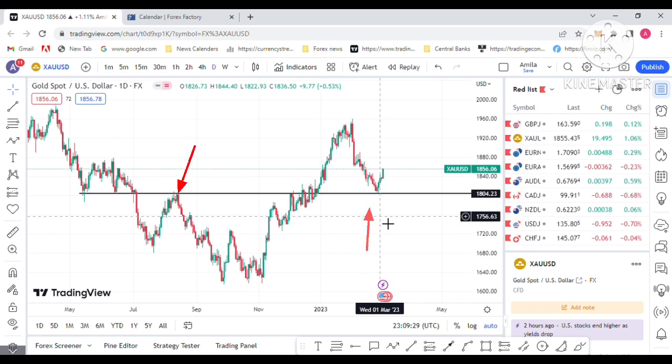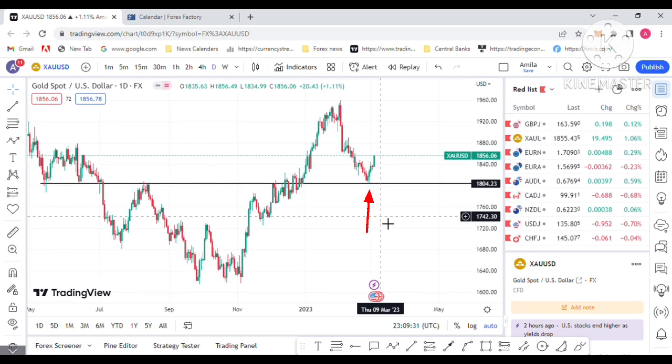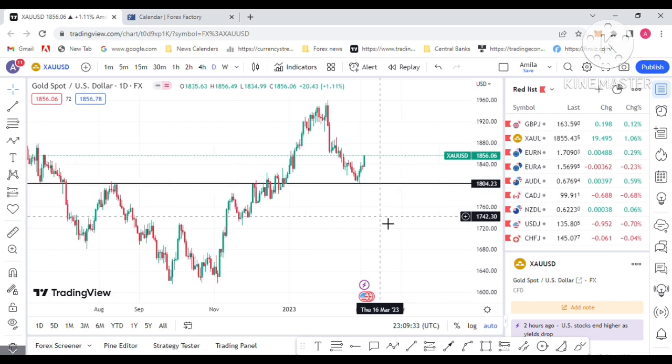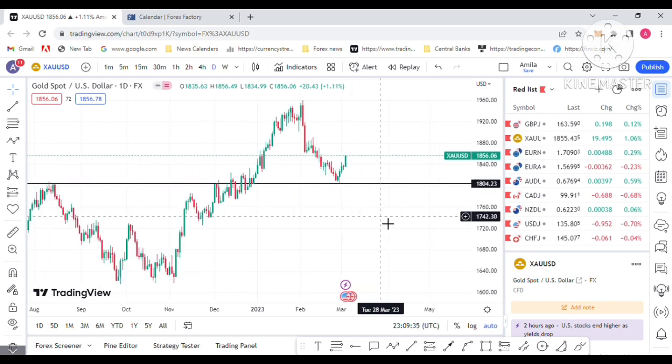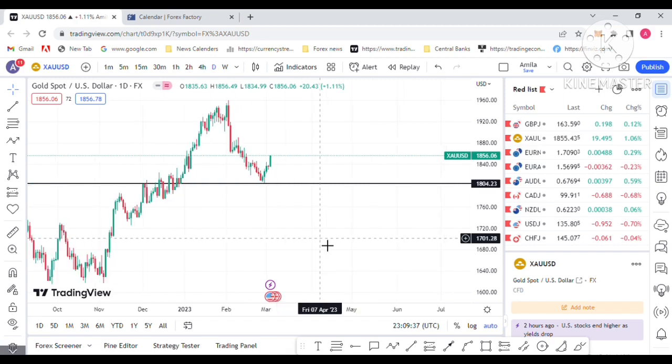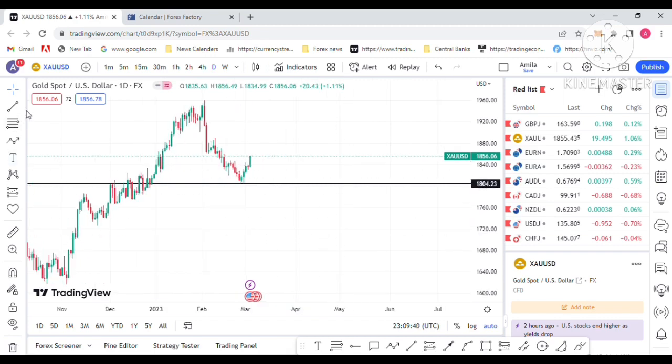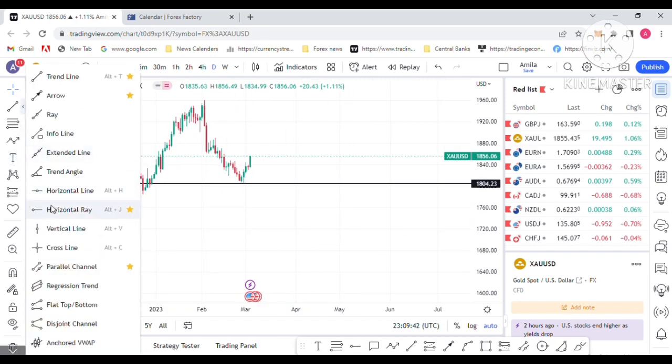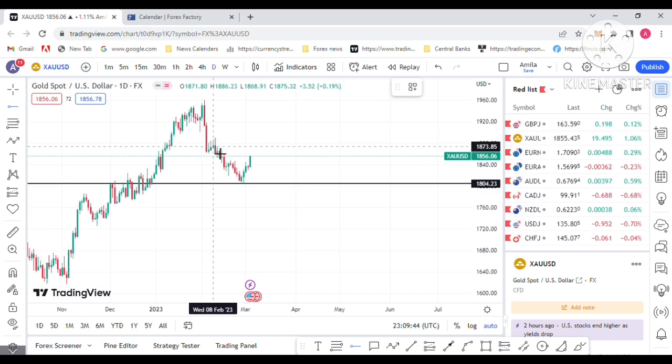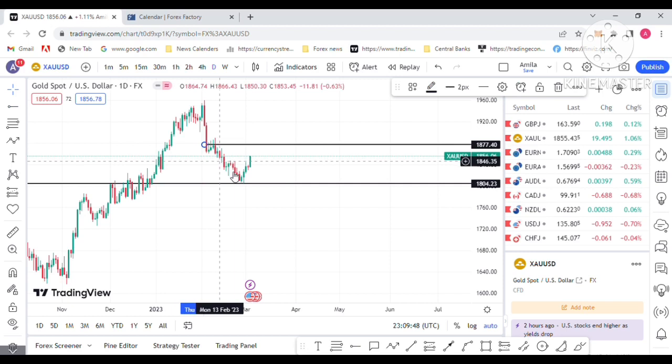I already drew this black color line. Gold should be a buy on this line. I already mentioned last week my gold analysis forecast. You can see on the left side the huge resistance was supported last week.